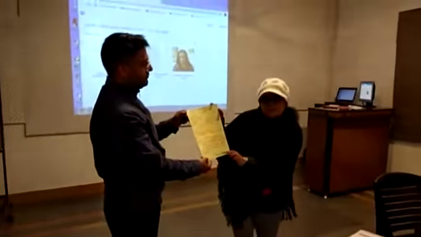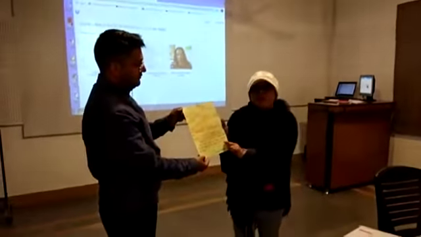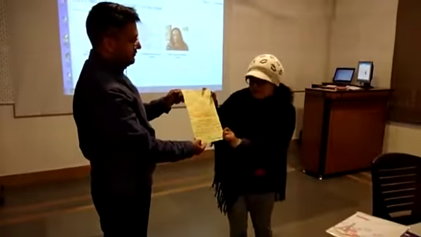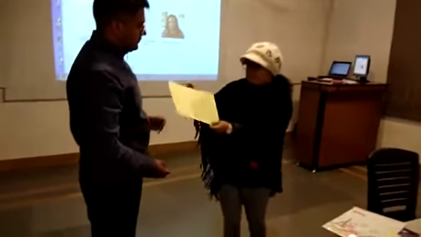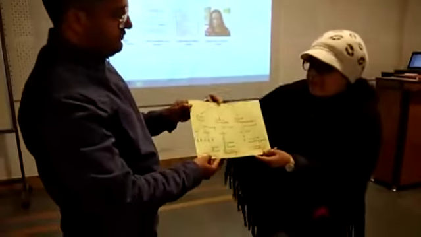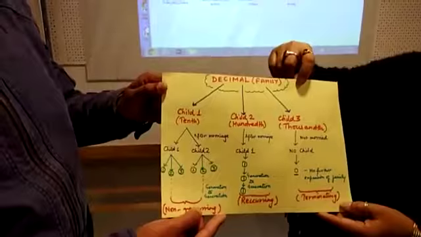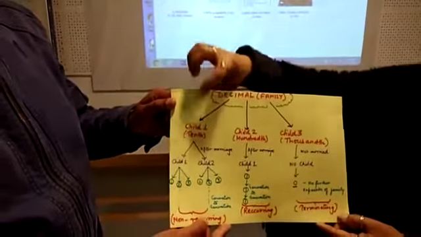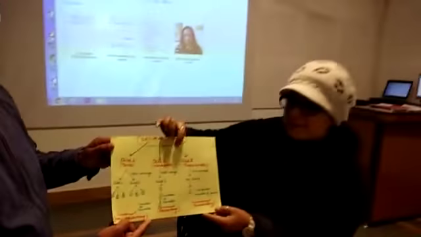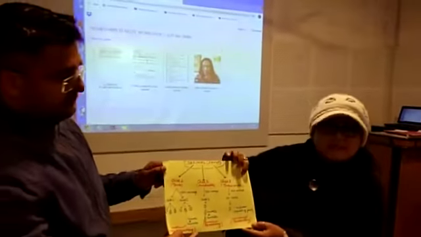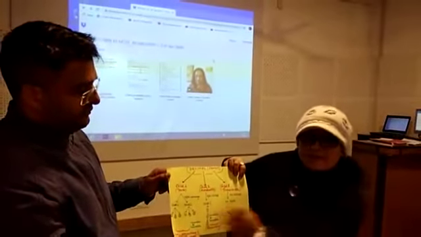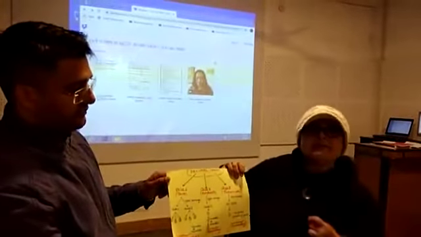Now this whole story we have designed in the form of a flowchart to make it more understandable, which is at the back. So like this, the family name is decimal. Then this family had 3 children, child 1, which is termed as 10th, then child 2, 100th, and then child 3, 1000. Now these 3 children we have taken as 3 different situations.